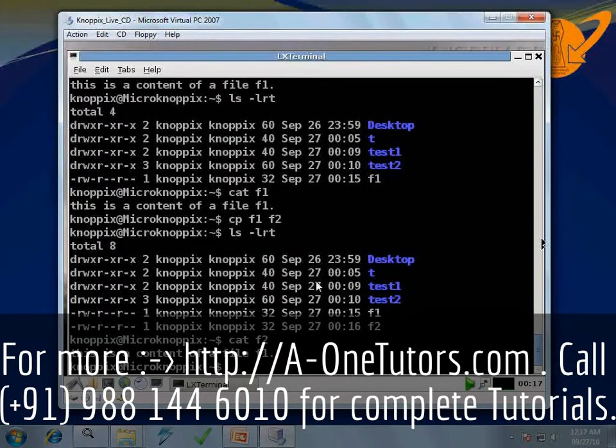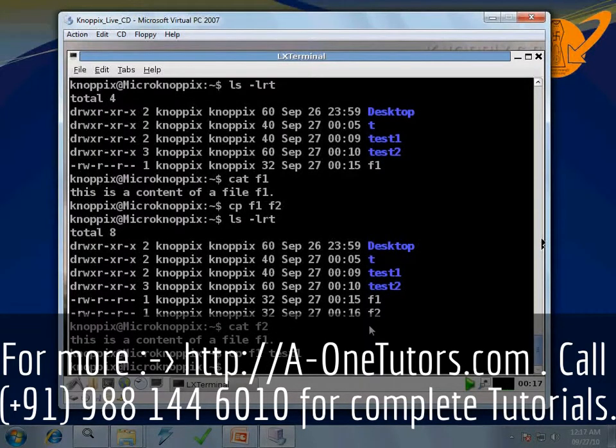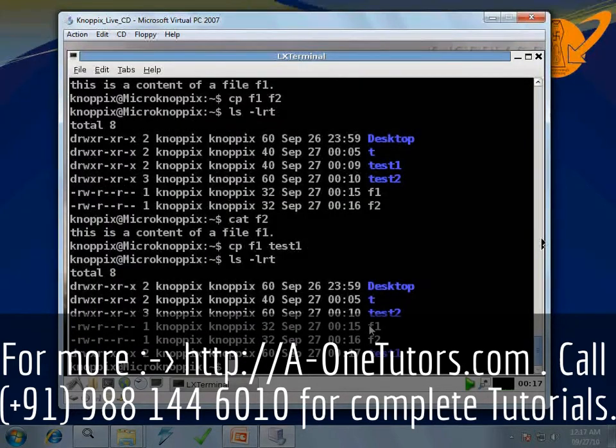Similarly, if I give the command cp f1 test1, you can see test1 is a directory at the current location. If I fire this command, let us see what happens. Nothing is displayed on screen. Let's try ls -lrt. I can see f1 f2, everything is the same.